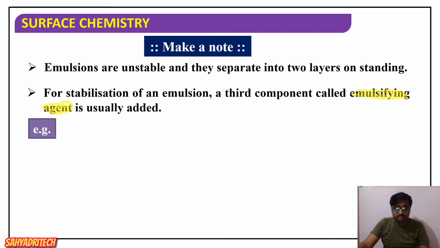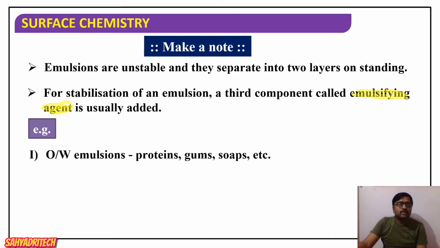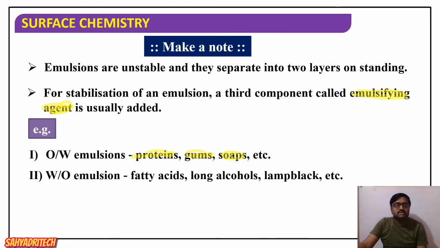Examples of emulsifying agents: for oil in water type emulsions, proteins, gums and soaps act as emulsifying agents.